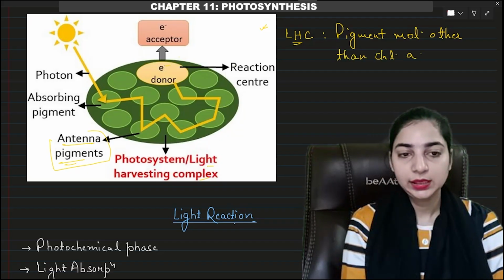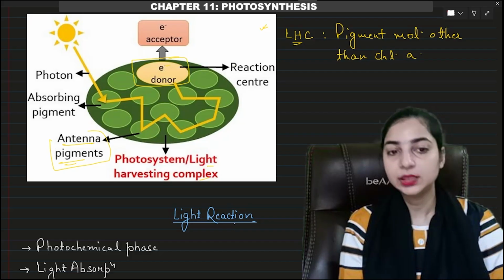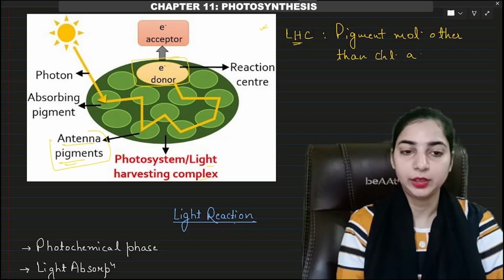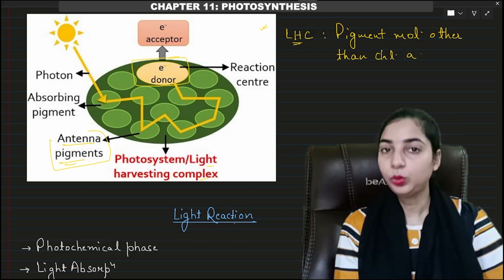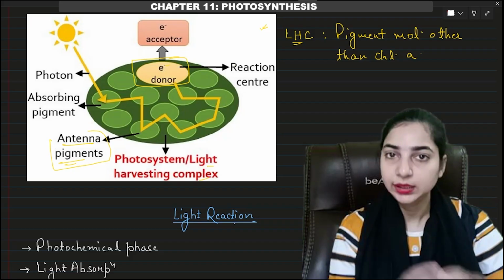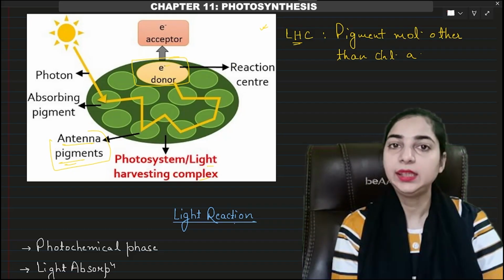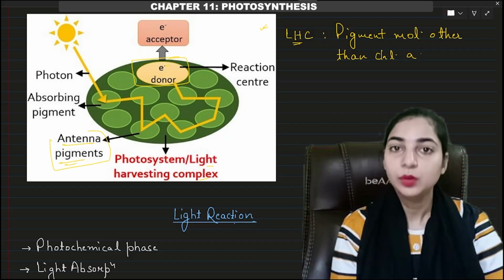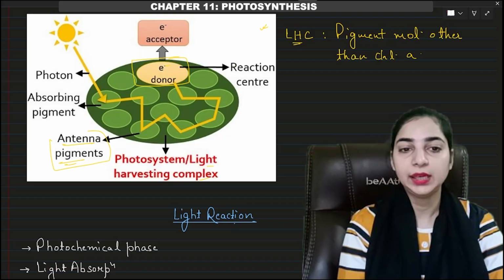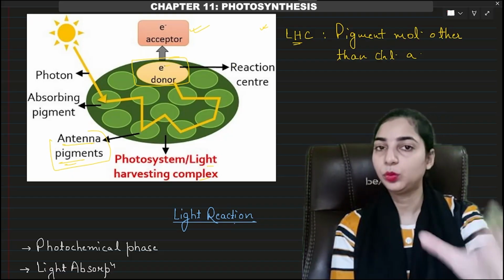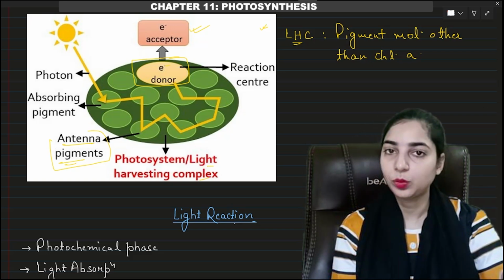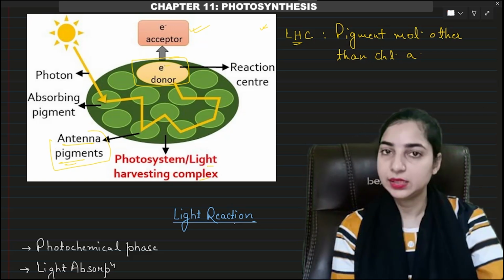Then this is the chlorophyll A molecule, that is the reaction center. This is the chief pigment out of all the different pigments. This is the electron donor, chlorophyll A molecule, because when it receives the sunlight, the electron will get excited and jump into a higher orbit where it will be accepted by an electron acceptor. The electron acceptor available at a higher orbit will catch the electron excited by receiving the sunlight.